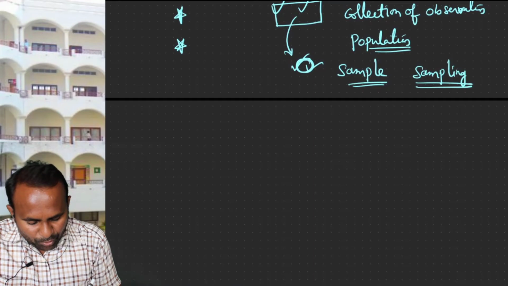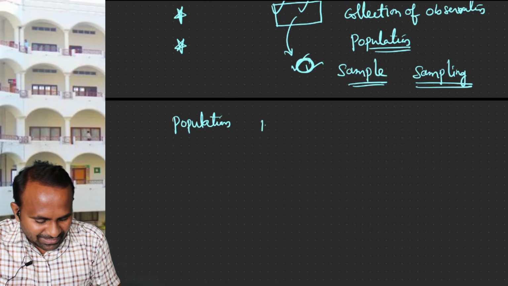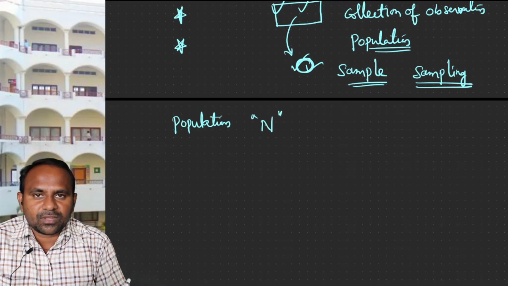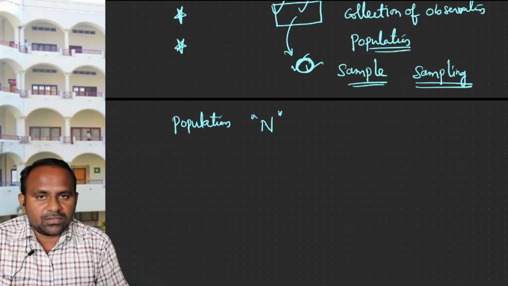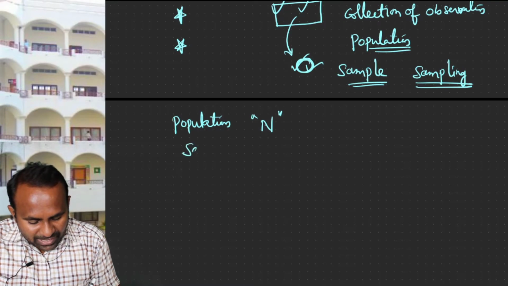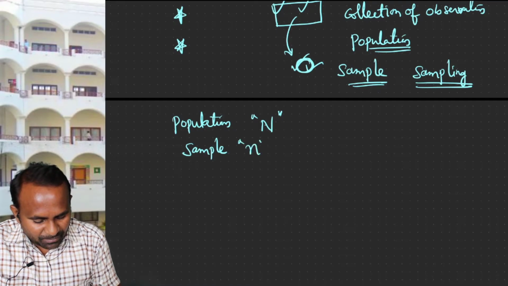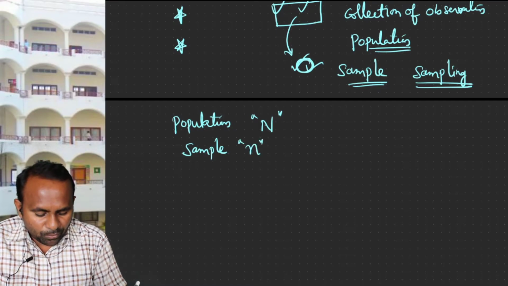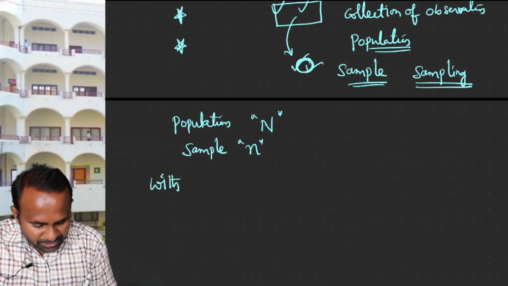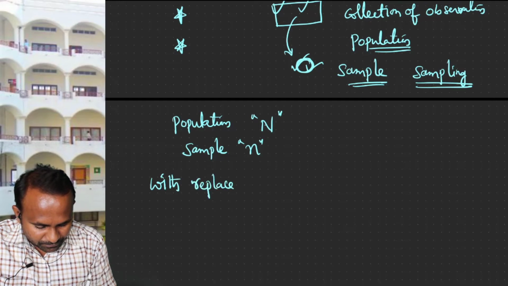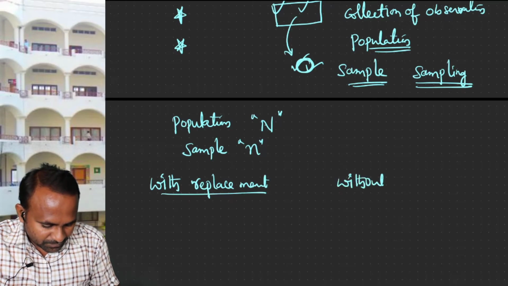Now, suppose your population has N objects. I mean, the size of the population is N. N may be finite or infinite in our discussion. And suppose you are drawing a sample, a subset of this population, whose size is n. The number of elements in this sample is n. Now, here the samples can be drawn with replacement or without replacement.